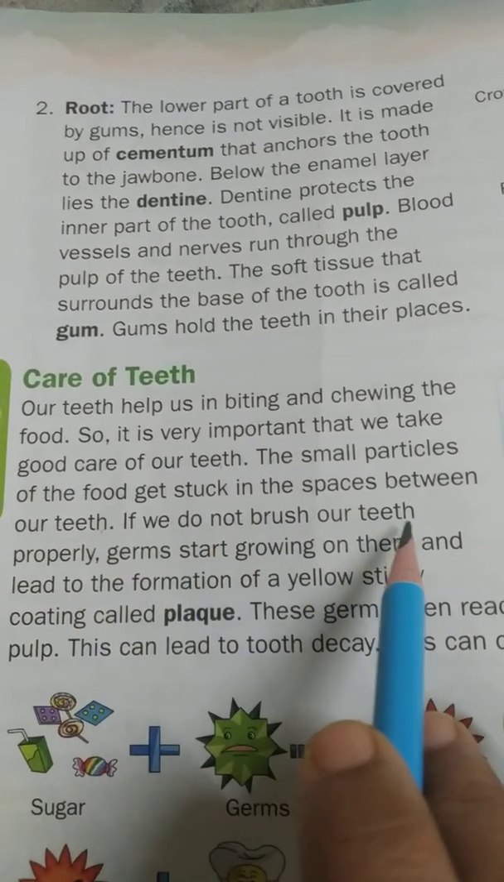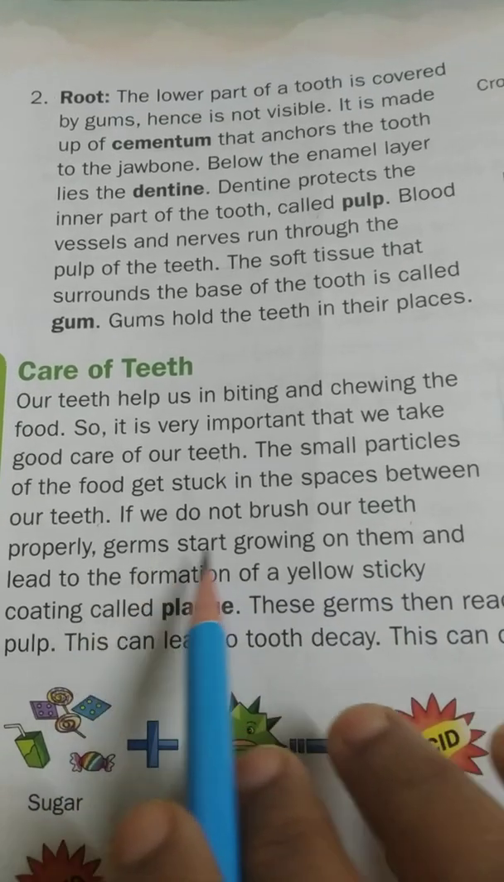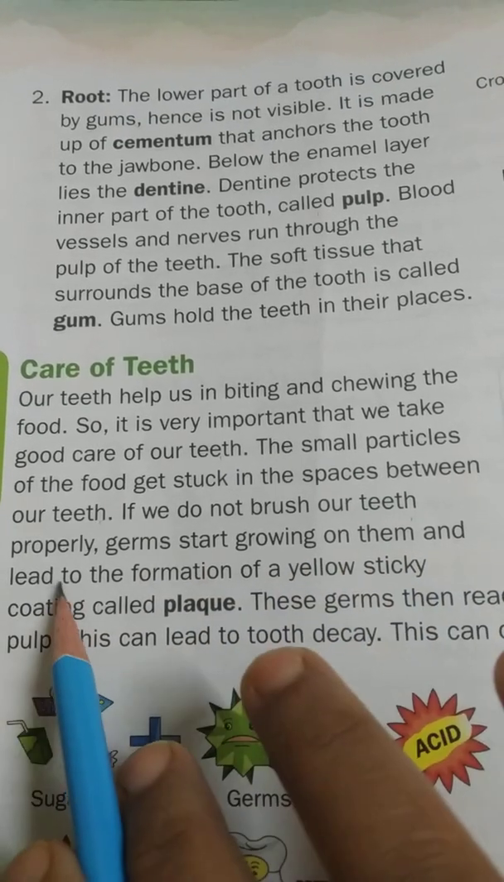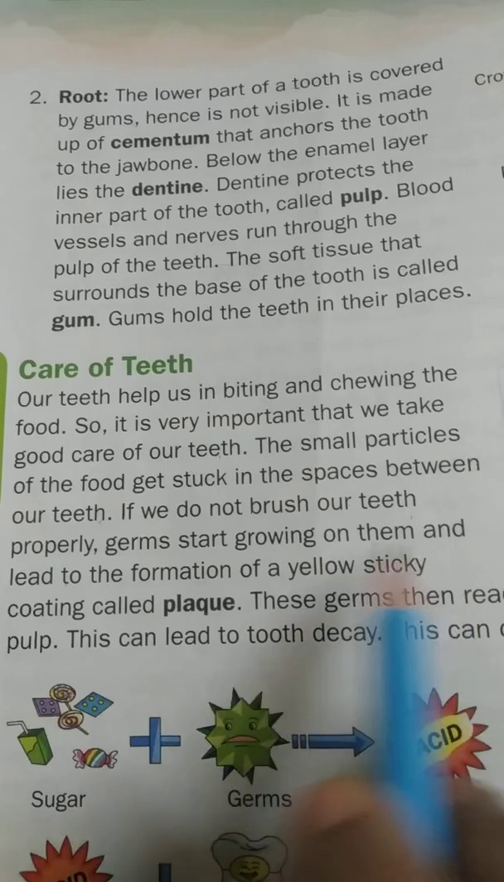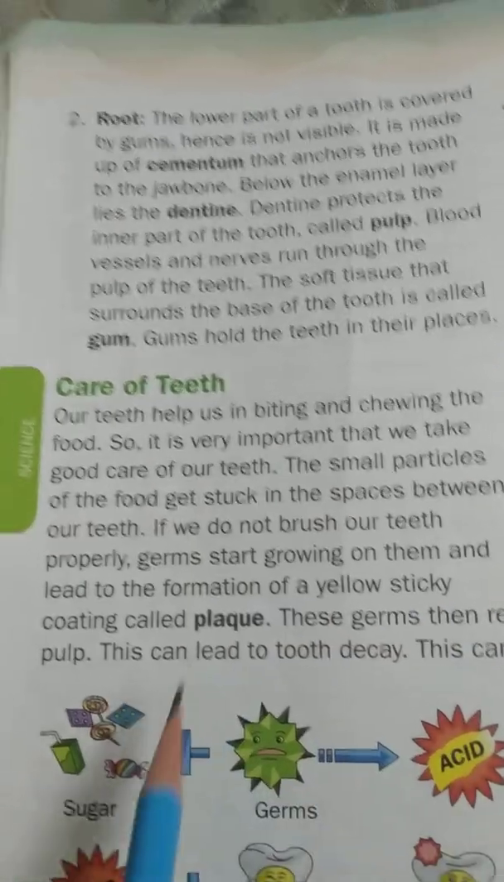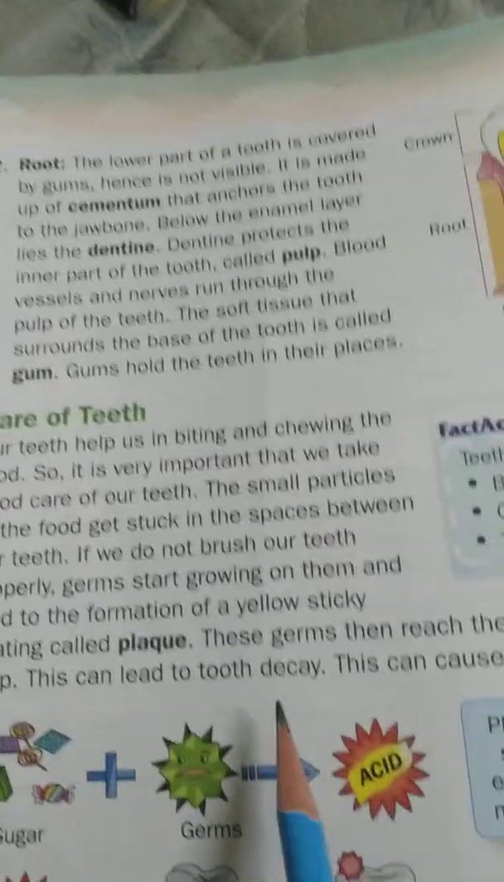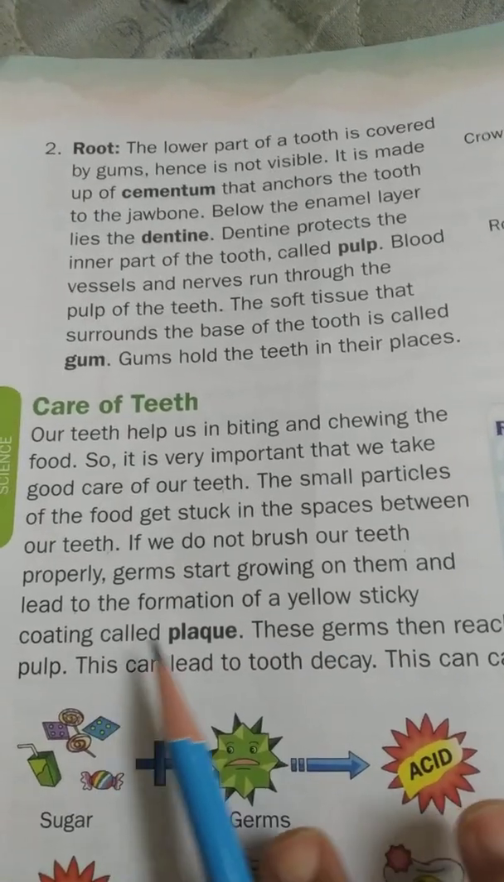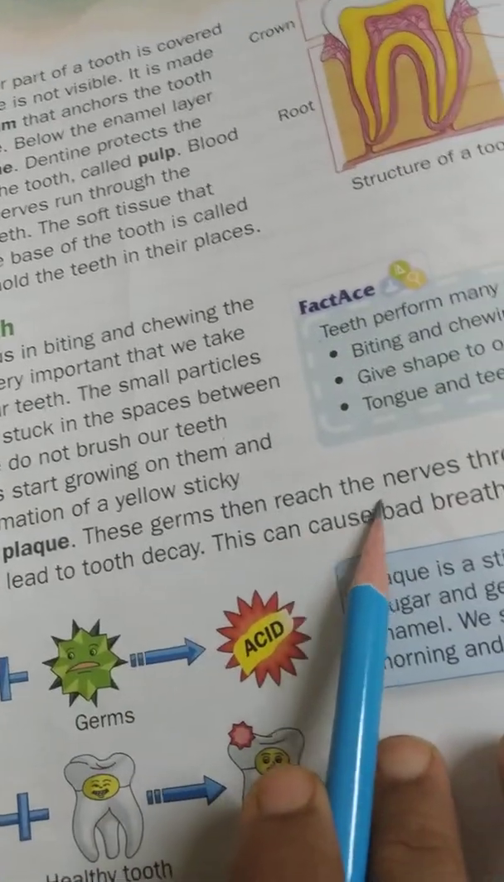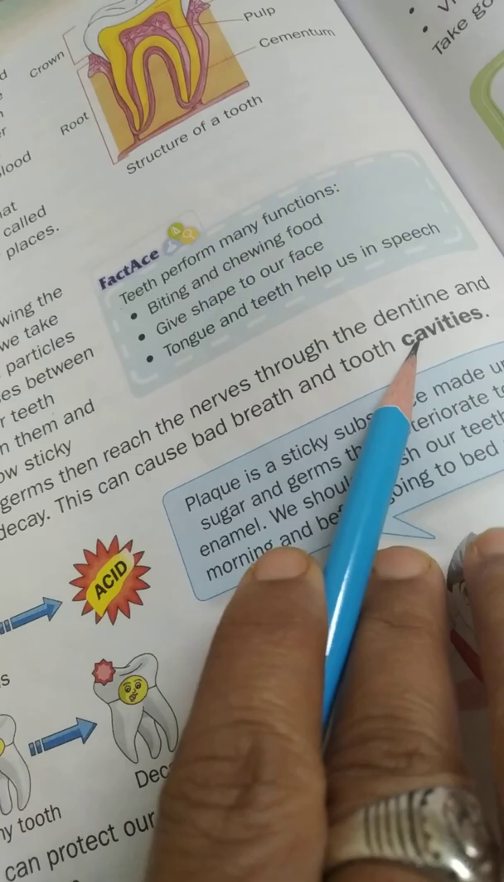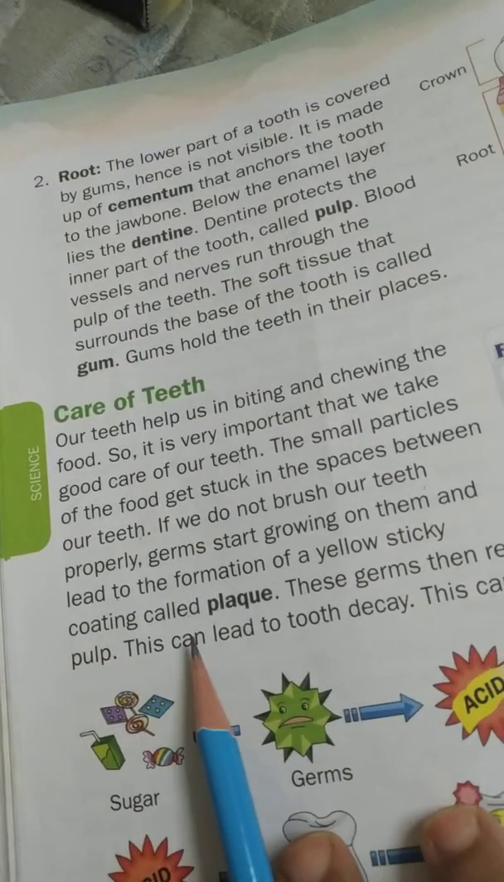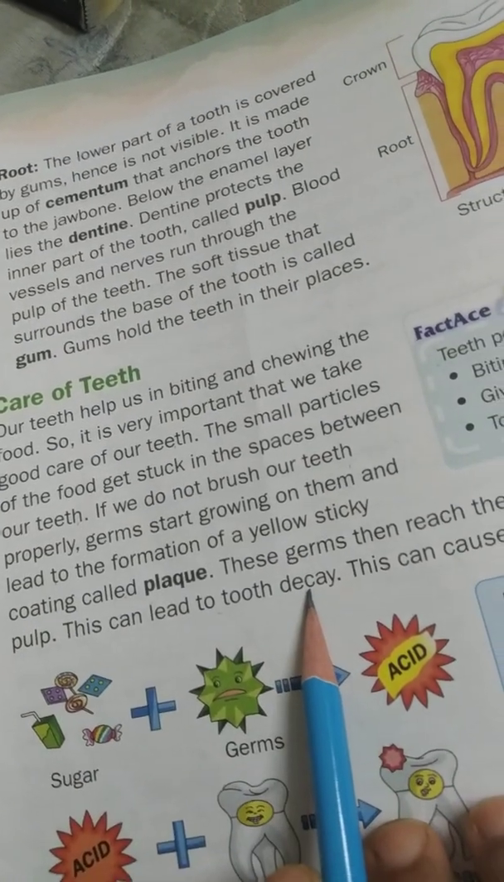If we do not brush our teeth properly, germs start growing on them and lead to the formation of a yellow sticky coating called plaque. These germs then reach the nerves through the dentine and pulp. This can lead to tooth decay.